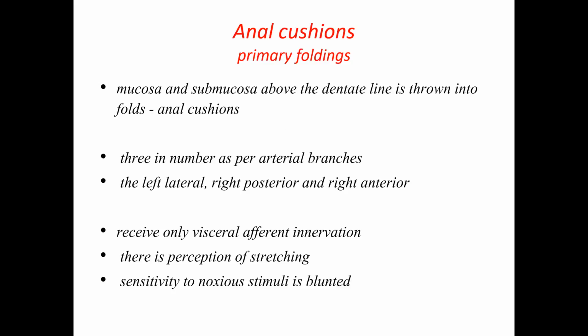The mucosa and submucosa above the dentate line are thrown into folds called anal cushions. There are three primary anal cushions, or primary folds. They help to maintain the continence mechanism. Why are there only three? These are based on the arterial supply, which we will discuss later. There are three in number as per the arterial branches.